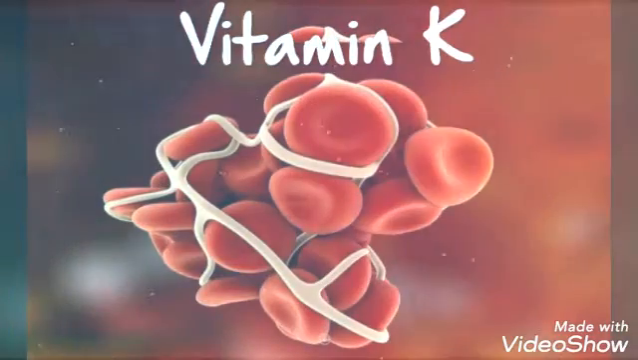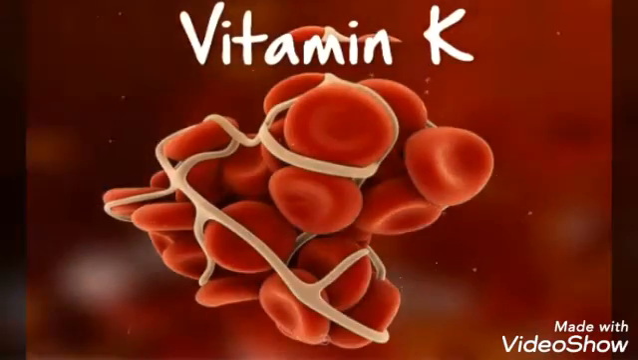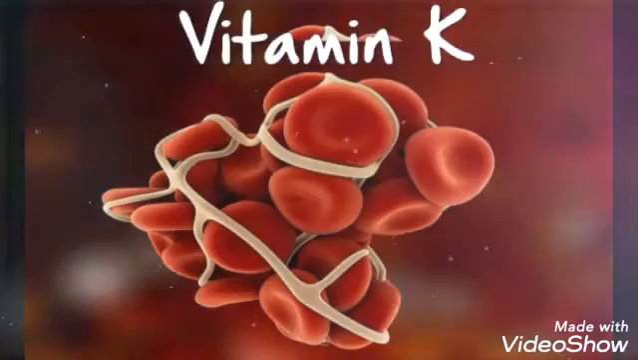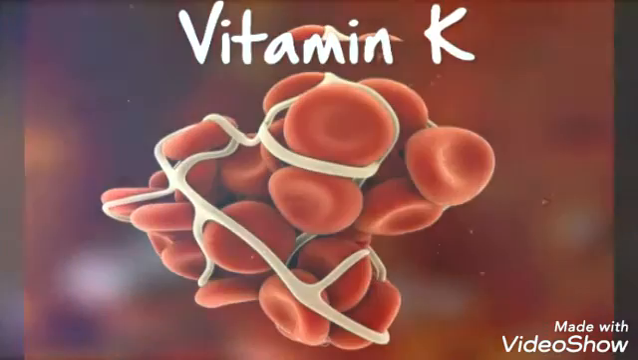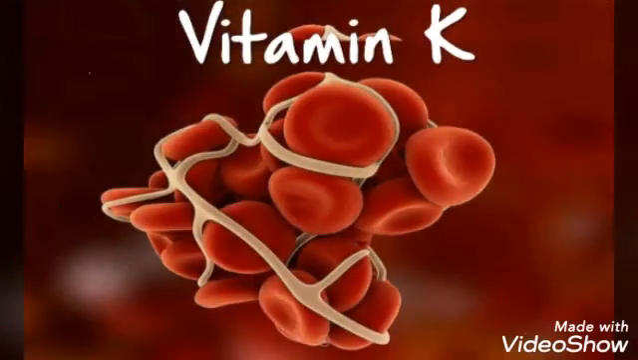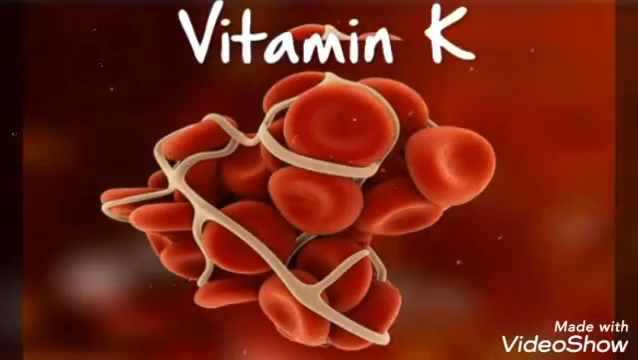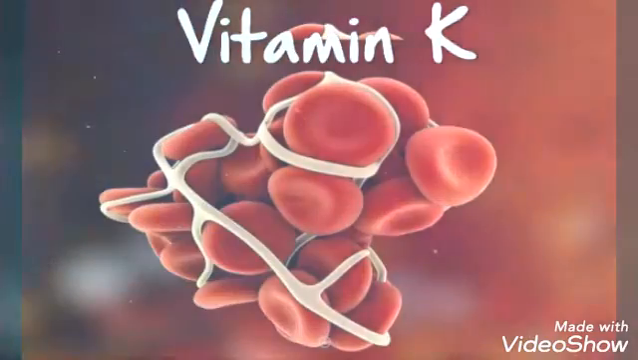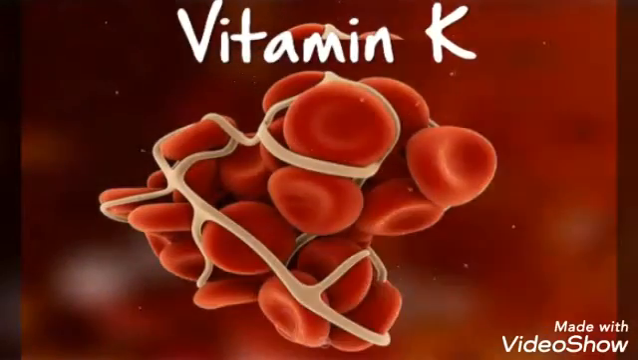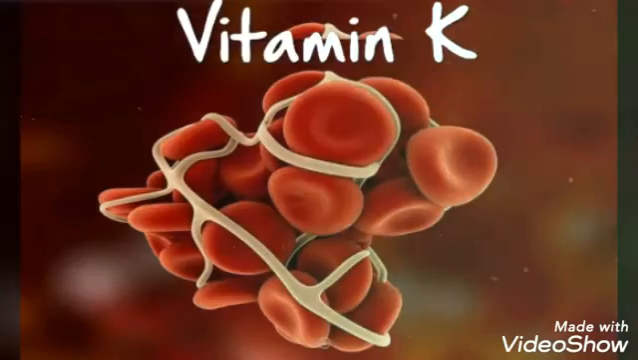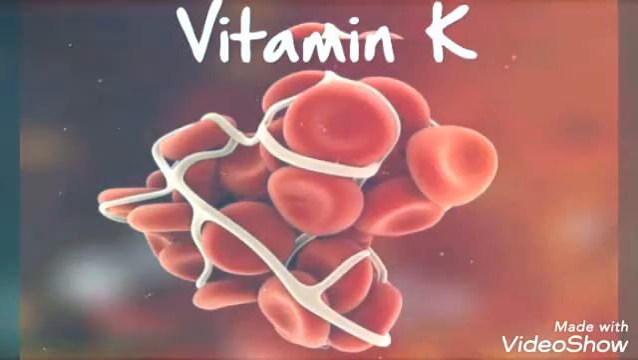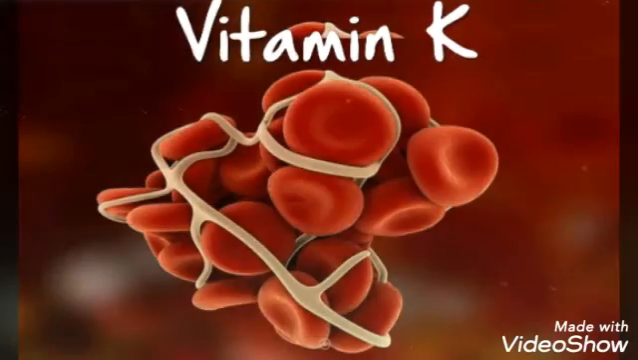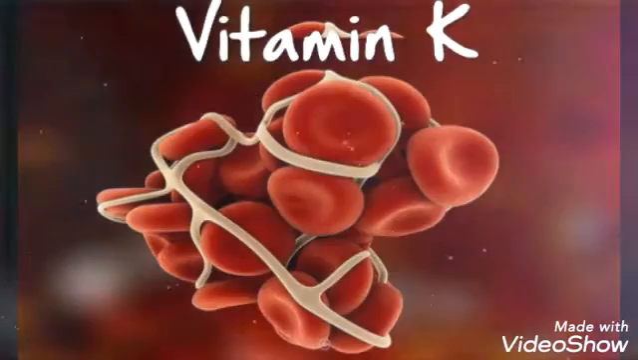So let me tell you, the main function of vitamin K is blood coagulation. It helps the blood in clotting. Whenever there is a cut or injury in your body, with the help of vitamin K, it gets clotted soon and so the bleeding stops. Just think for a second, if there is a deficiency of vitamin K, what can happen? Whenever you have a cut or injury, your bleeding will not stop. That can lead to hemorrhage, then shock, and the person may die.